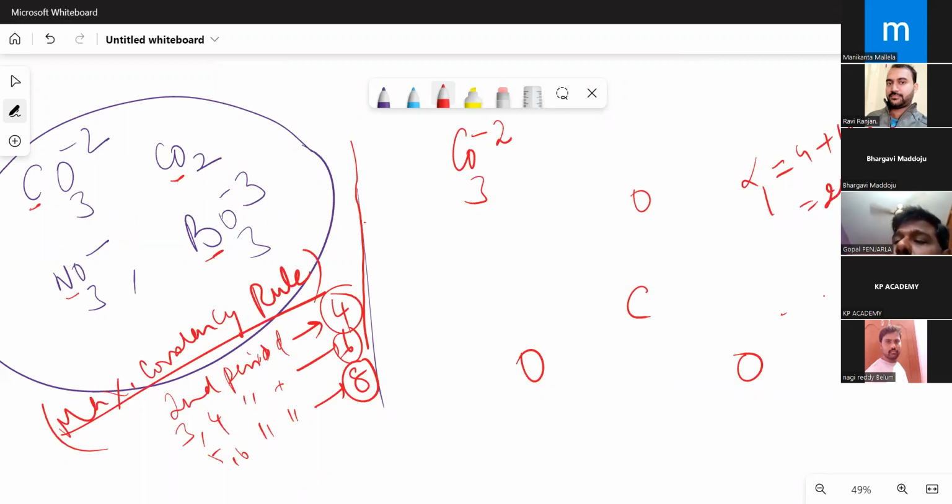So I got 24 electrons. Alpha 2 is the total number of atoms, 4 into 8, because no hydrogen is present, which is 32 electrons. I have to expand these 24 electrons into 32. So alpha 3 will be equal to 32 minus 24, which is how much?